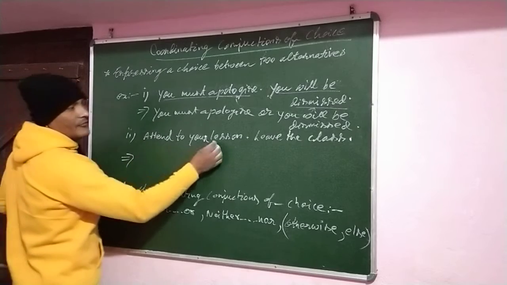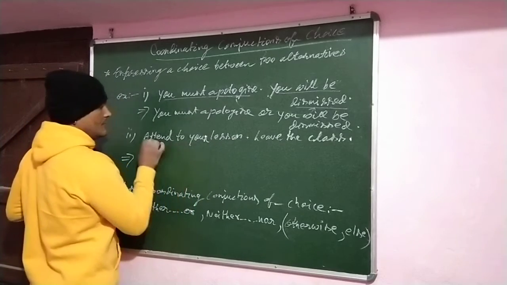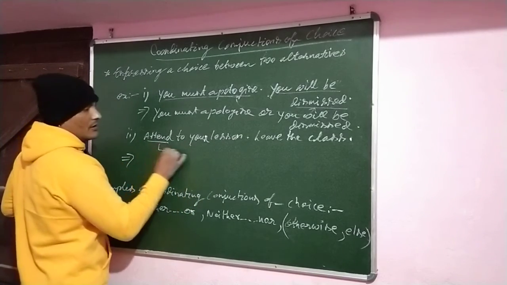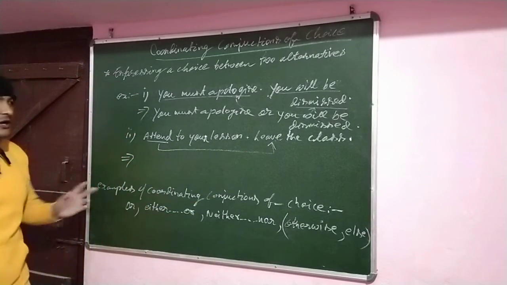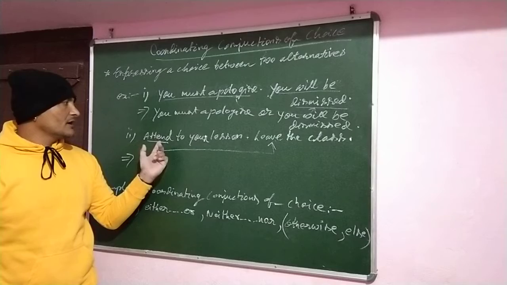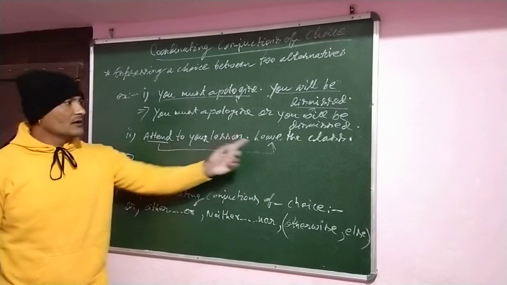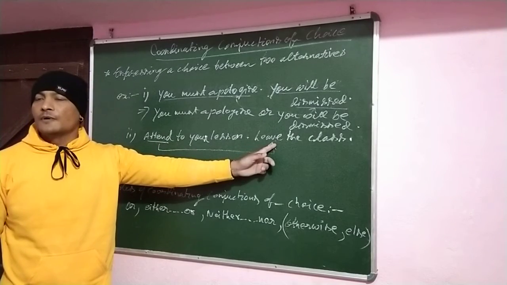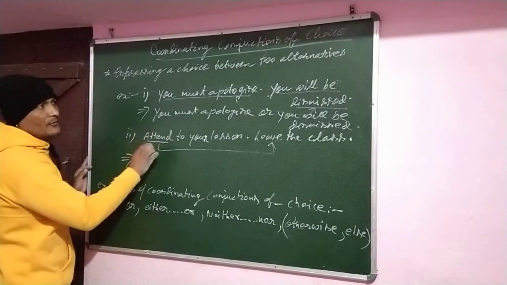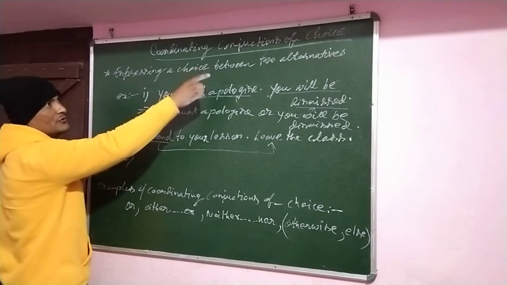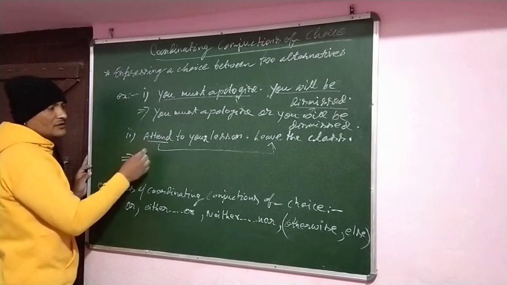So these are the attend. Alternative is leave. So that's why in a sentence, alternative of attend is to leave. तो how we will make in a sentence, कैसे इसको हम लोग सेंटेंस में कन्वर्ट करेंगे, by using a coordinating conjunction of choice.